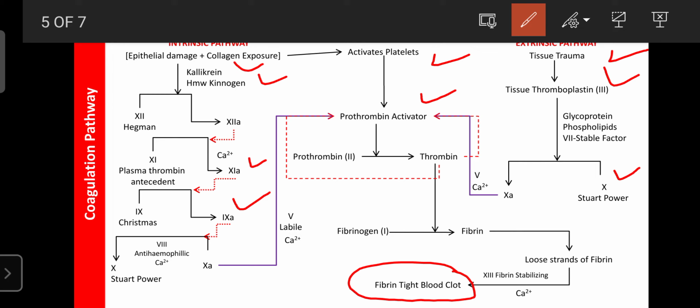So that's why this mechanism is known as the positive feedback mechanism. Once thrombin forms, the blood coagulation process can continue. So this step is known as the positive feedback mechanism.